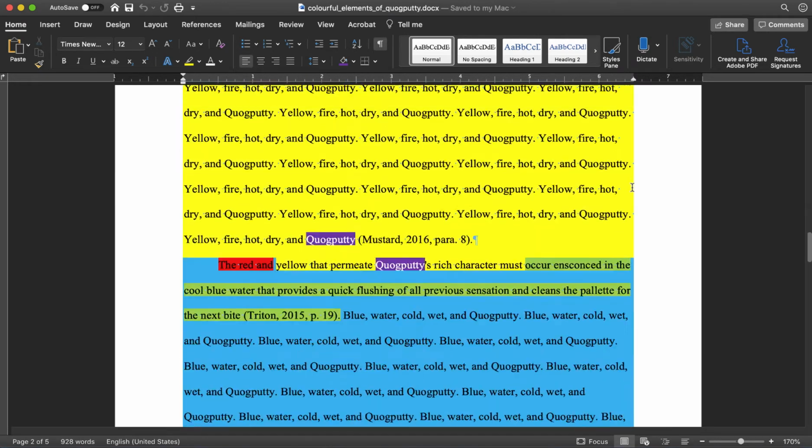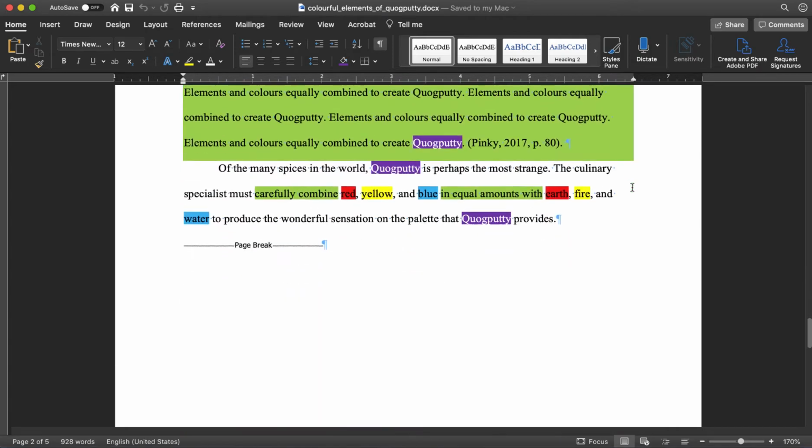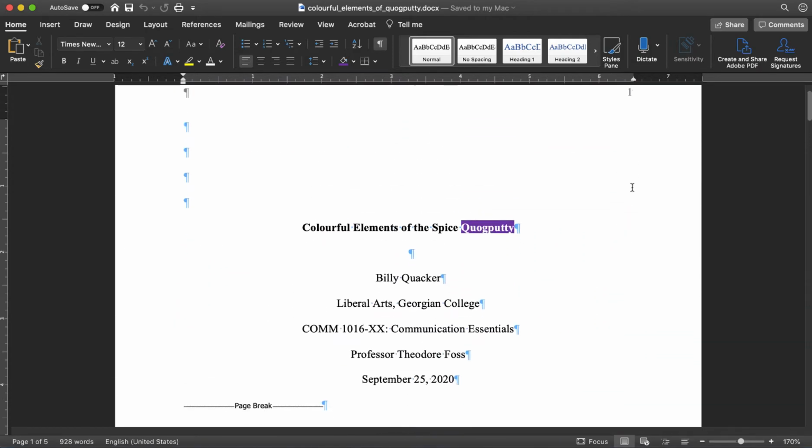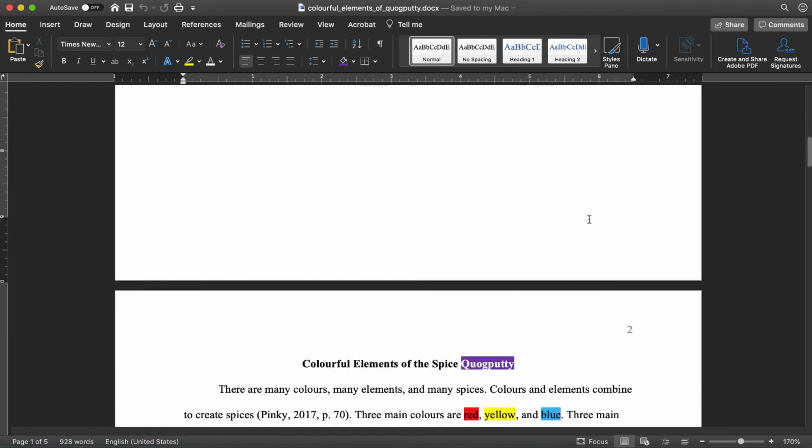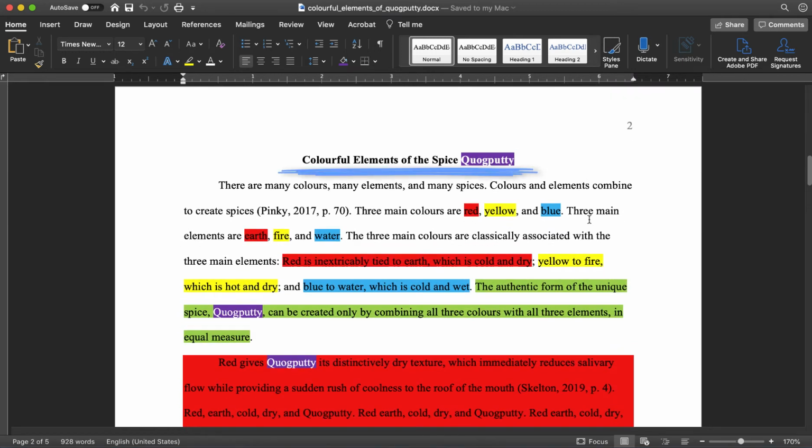Of course, you're not going to have any highlights. I put in the highlights to emphasize the points I'll be making. So let's take a look at the title here. We have colorful elements of the spice quag putty. And I've put the word quag putty in purple to show how we're always going to be coming back to it.